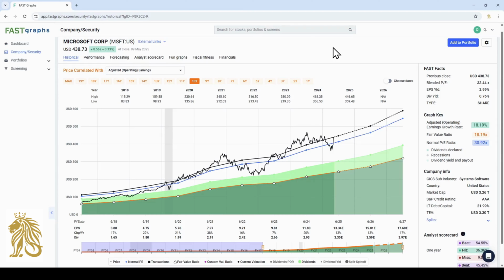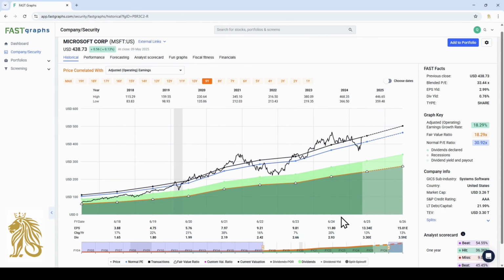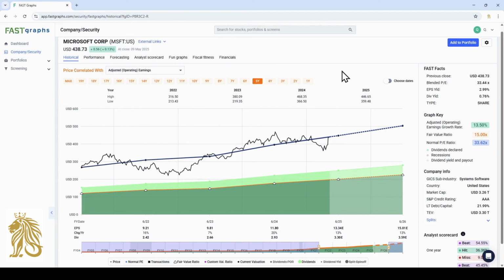I typically only like to look 1 year ahead, so I'm adjusting the chart a bit. And let's now have a look at the 5-year chart. We can now see that the normal PE is almost exactly the same as the current valuation. We also see that Microsoft has been trading slightly above and slightly below their current valuation. But now the valuation is exactly at the normal PE.